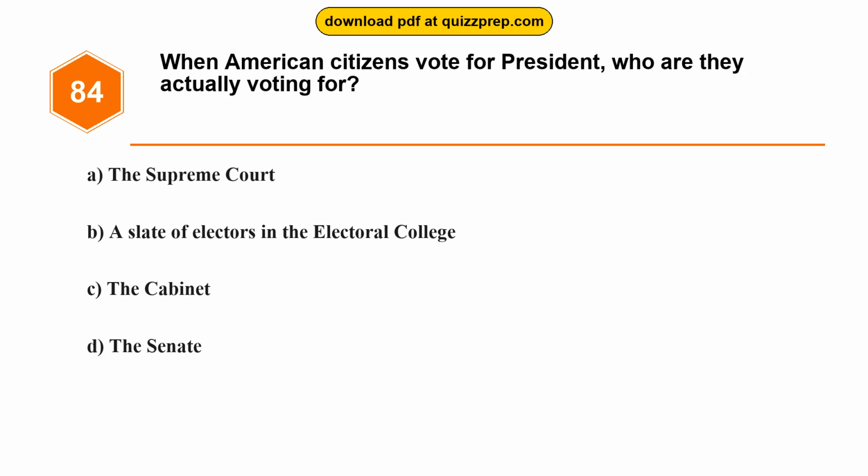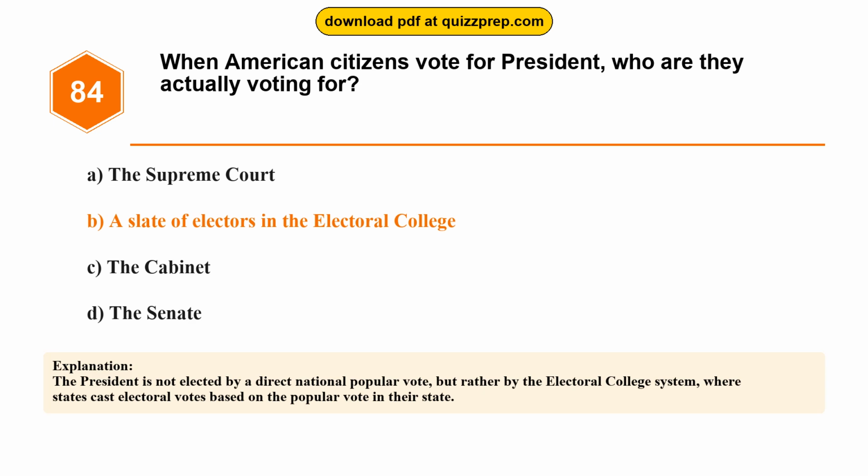Question 84. When American citizens vote for president, who are they actually voting for? Option A, the Supreme Court. Option B, a slate of electors in the Electoral College. Option C, the Cabinet. Option D, the Senate. The correct answer is option B, a slate of electors in the Electoral College. The president is not elected by a direct national popular vote, but rather by the Electoral College system, where states cast electoral votes based on the popular vote in their state.